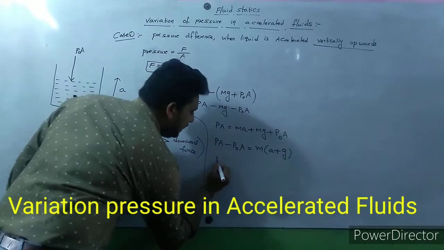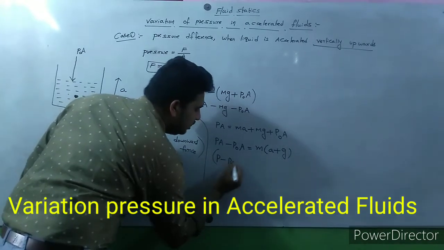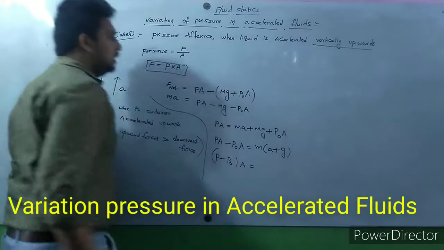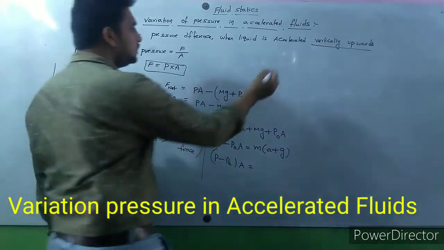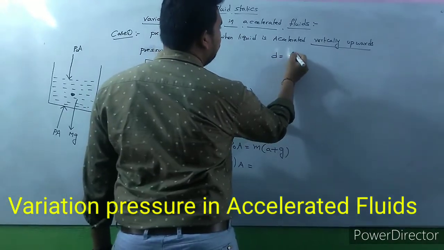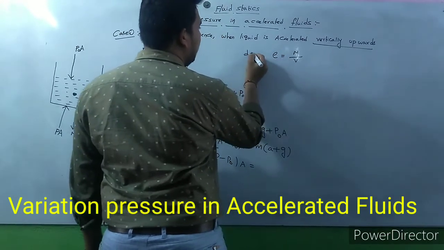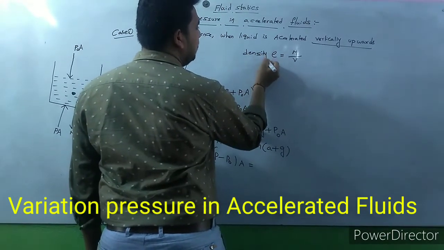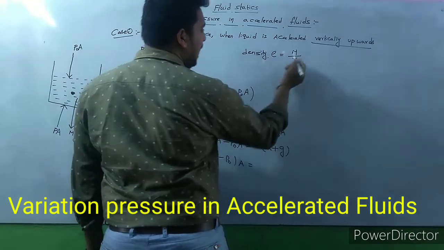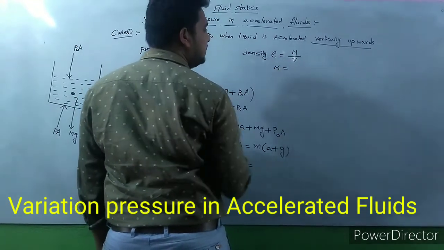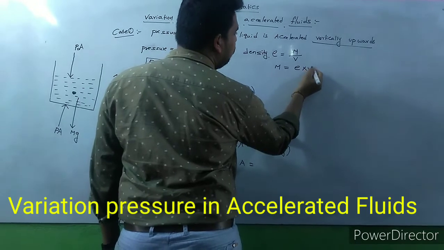So (P minus P0) into A is equal to M(a plus g). We know density rho is equal to mass by volume, so mass is equal to density into volume.